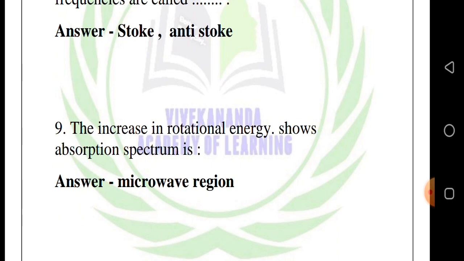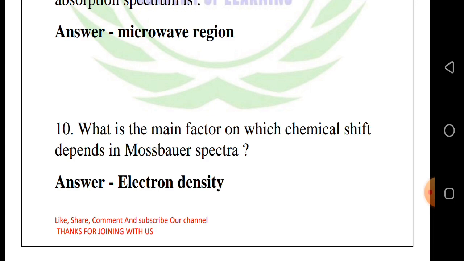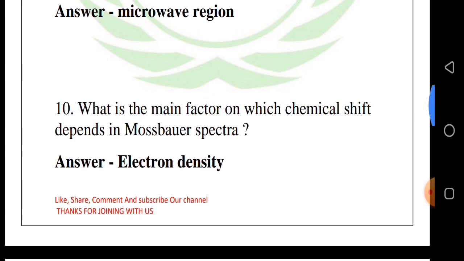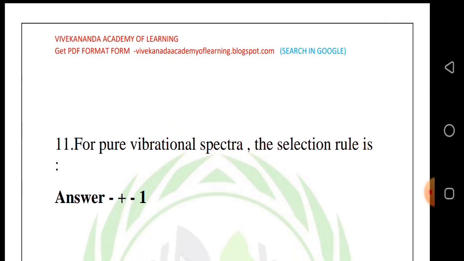Ninth question, the increase in rotational energy is observed in spectrum. Answer: microwave region. Tenth question, what is the main factor on which chemical shift depends in Mossbauer spectra? Answer: electron density. 11th question, for pure vibrational spectra, the selection rule is.